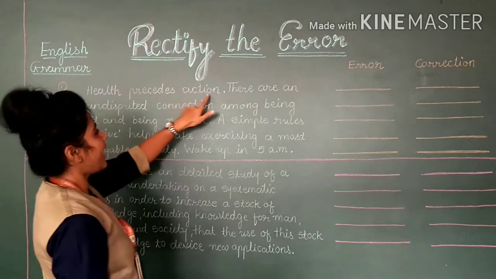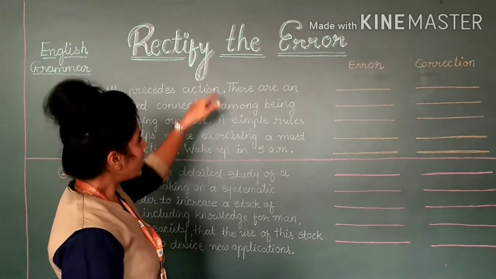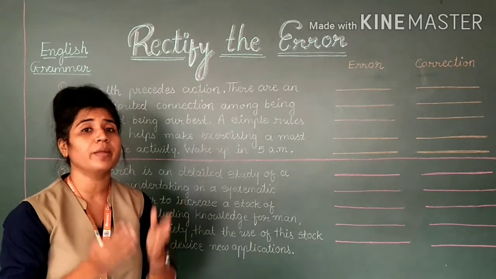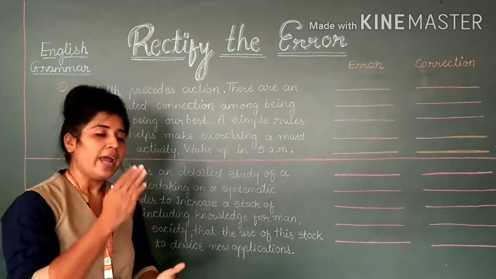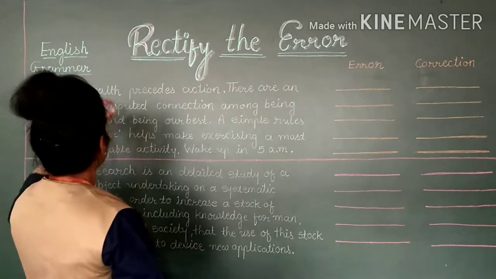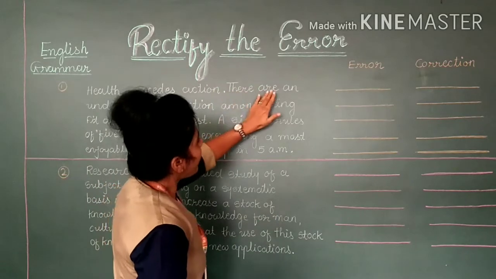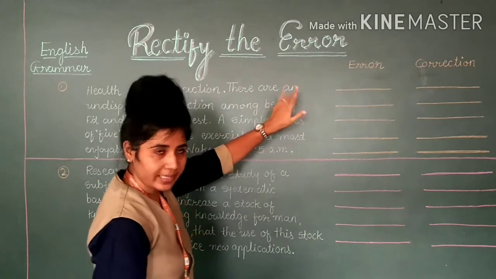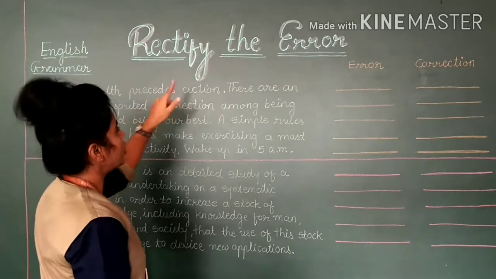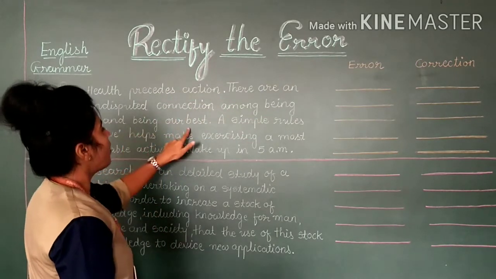Health precedes action. Here the sentence is complete. If you are reading the complete sentence, then only can you understand the meaning of the sentence, and then only can you rectify the error. So, health precedes action. There are an, complete the sentence first, an undisputed connection among being fit and being our best.